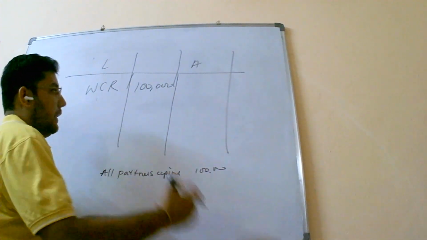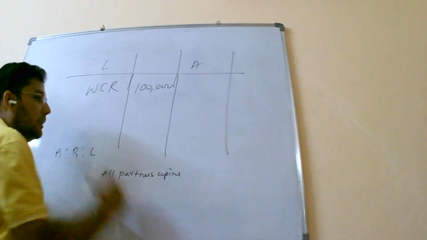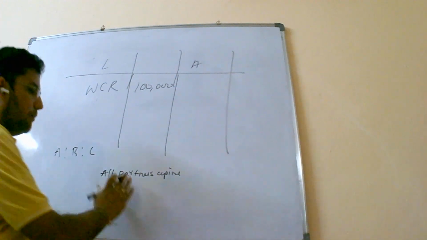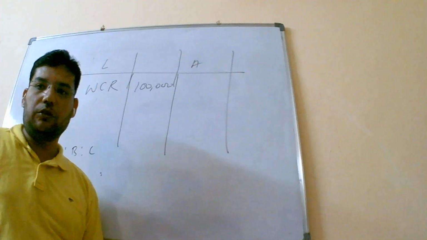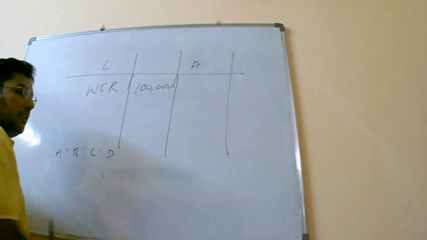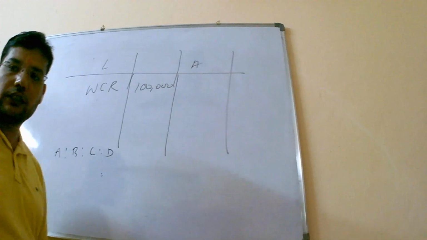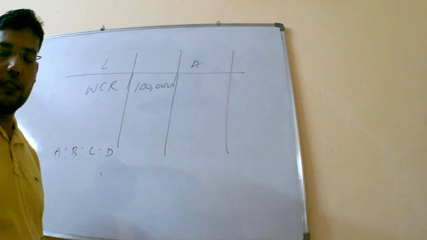Is it clear? Imagine I am having 4 partners A, B, C and D. This is an example, for easy calculation I am using it. 1 lakh is the amount of WCR, the workmen compensation reserve. A, B, C, D are sharing profits and losses equally. What did I tell you?